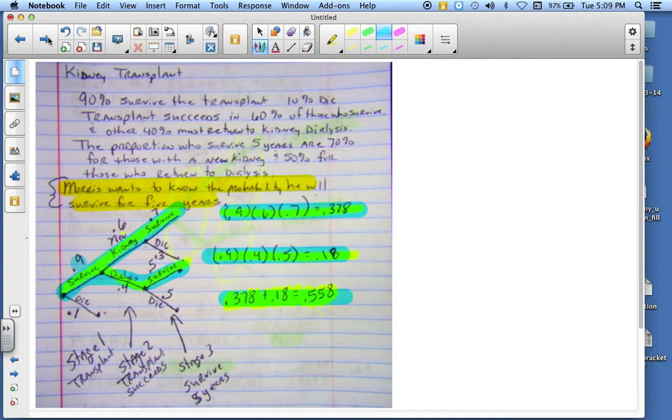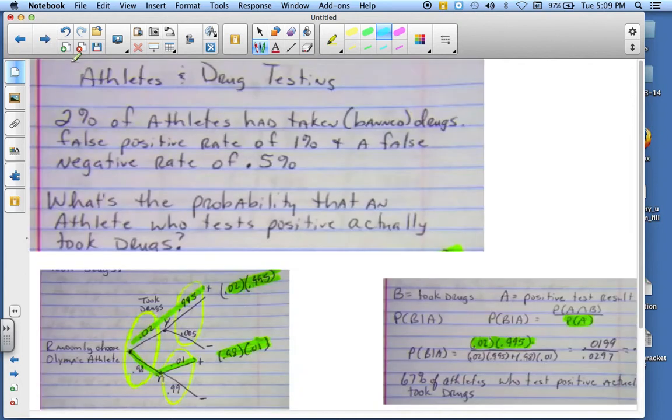All right, now let's talk about drug use. Let's talk about athletes and drug testing. 2% of the athletes had taken banned drugs in the 2008 Olympics.